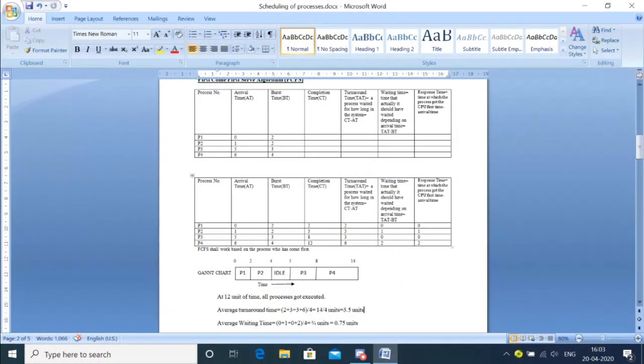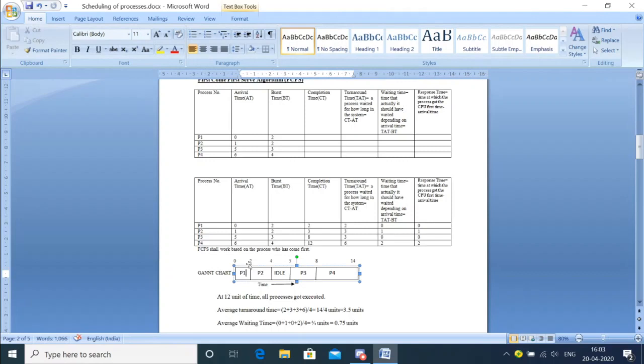Look here. The process P1 arrived at 0 seconds, right? So in the Gantt chart, first of all, we will put a zero. Now P1 takes how much burst time to complete? Two. So I will add 2. At 2 seconds, P1 will finish its execution. So from 0 to 2, I have allocated the slot for P1. Till 2 seconds, P1 has reserved its slot.